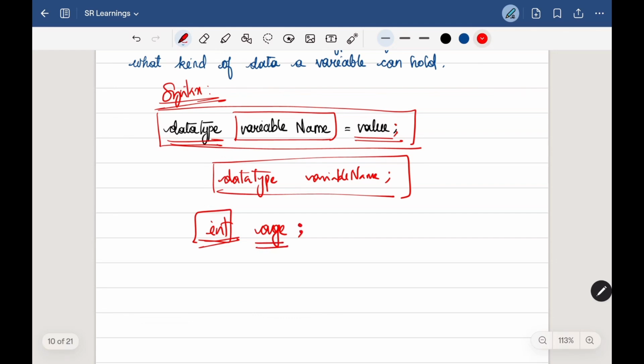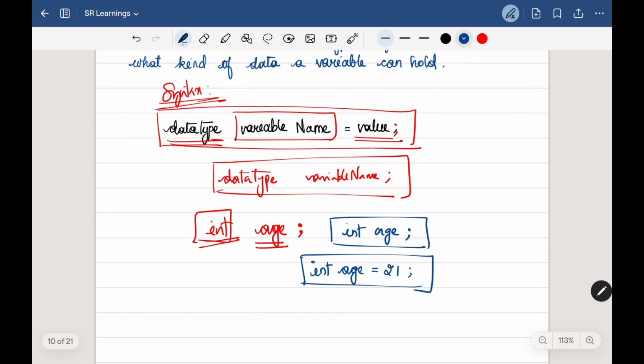And if I don't want to store the variable value at the beginning, then I can simply go with int age. So I just declared this variable, and if in case I have to create one variable with its value itself, then I can create it like this: int age equals 21. So this is how we use variables.